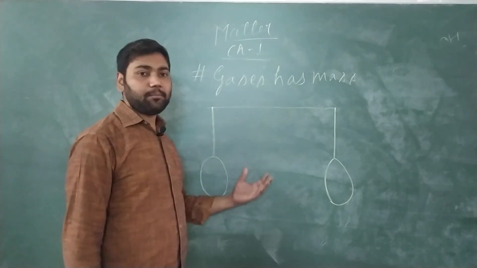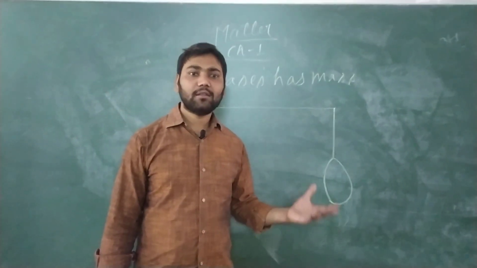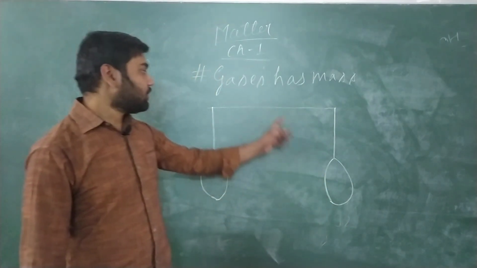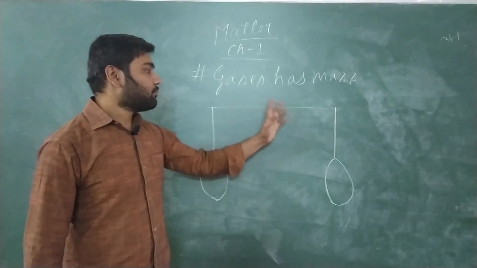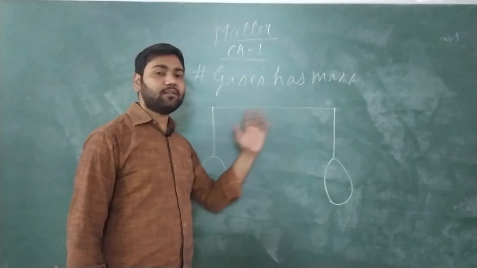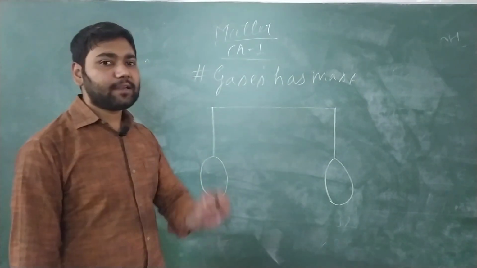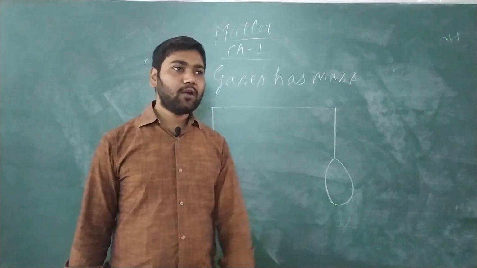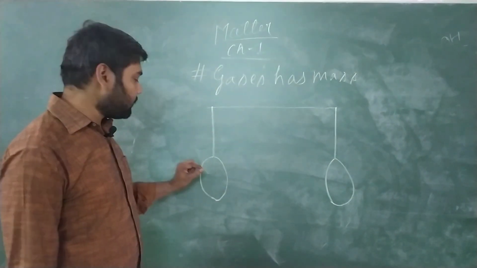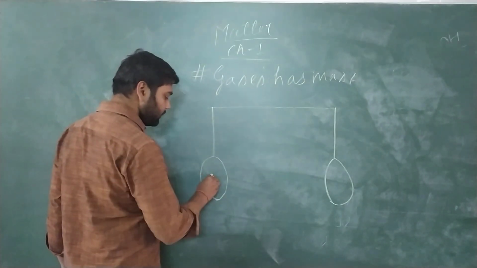After tying the balloons on both sides, that means on the left and right hand side, we will see that the stick is in a balanced position. The stick is in equilibrium, that means it is in a balanced position. Now we will take a needle and prick one of the balloons.